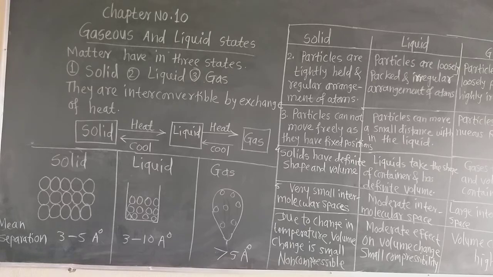Because the temperature of the atmosphere increases, and due to that increase in temperature, the volume of the gas inside the balloon also increases, and the balloon cannot sustain such increased volume of that gas, and there is a blast of the balloon. Due to high temperature, the volume changes significantly and becomes very high in case of gases.